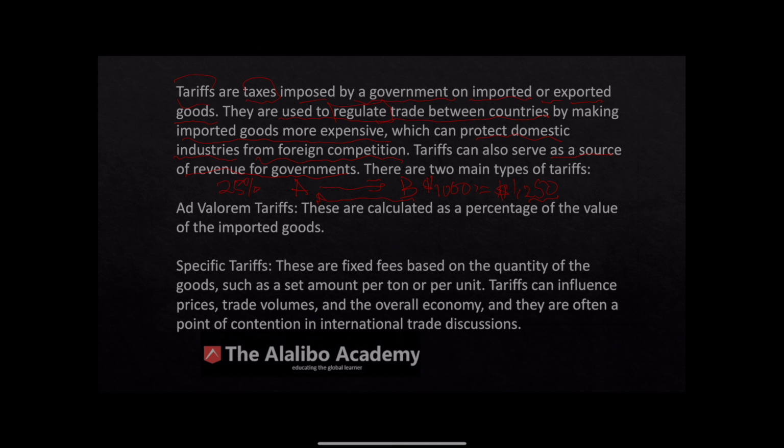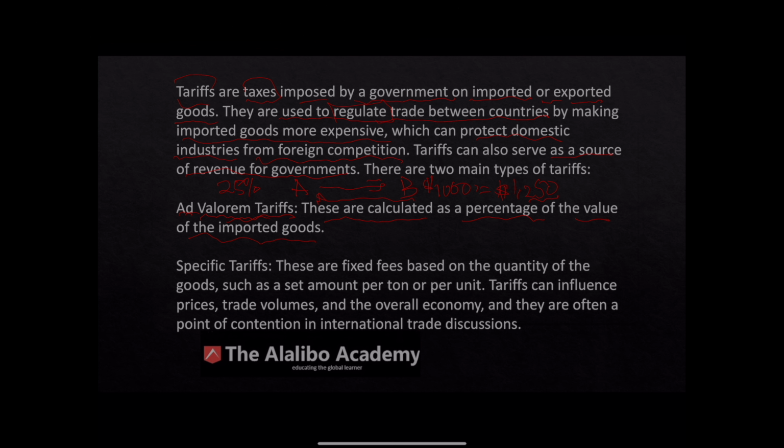So let's take a look at different types of tariffs. There are two main tariffs that we're going to discuss here. The first one is ad valorem tariffs. These are calculated as a percentage of the value of the imported goods. So depending on the cost of the imported goods, they tag on a percentage.